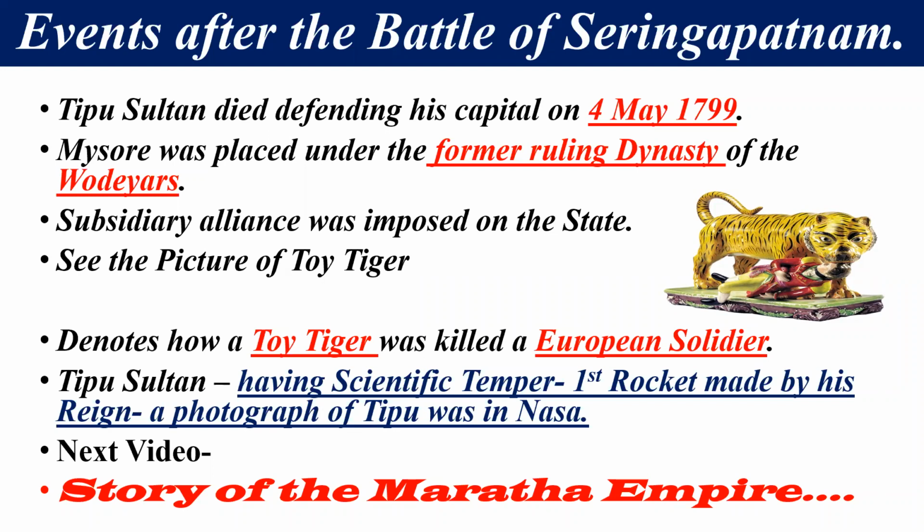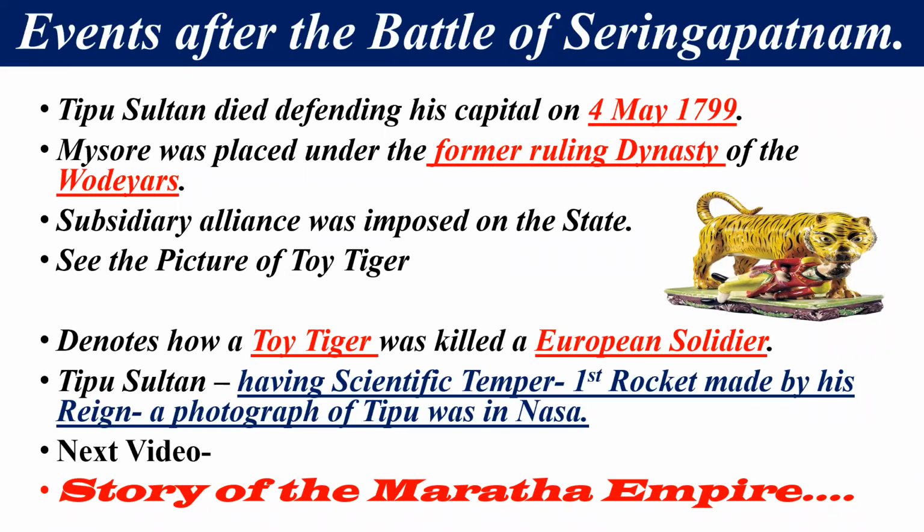We can say that. This picture denotes how a toy tiger was killed by a European soldier. ये पिक्चर आपको ये दिखाई दे रही है. अगर मैं इसकी बात करता हूं तो this tiger was Tipu Sultan, and this was the British person and European soldier. This was the thing. Now leave that topic.